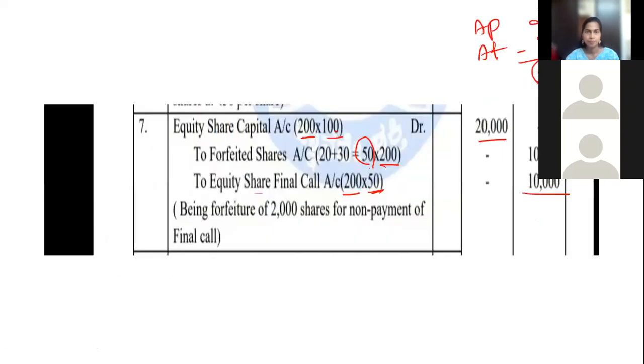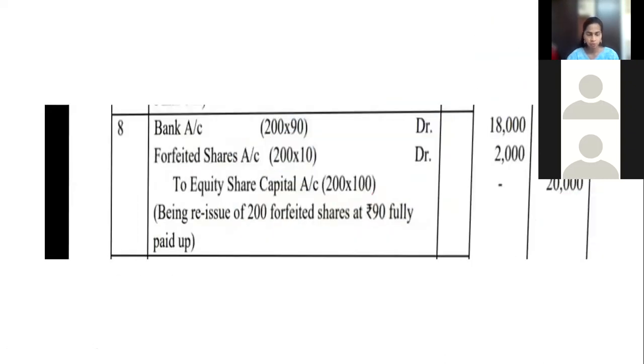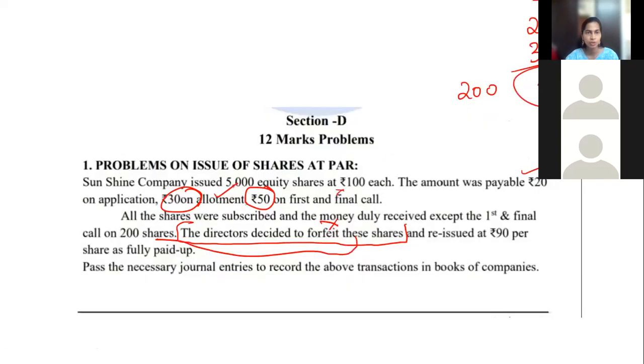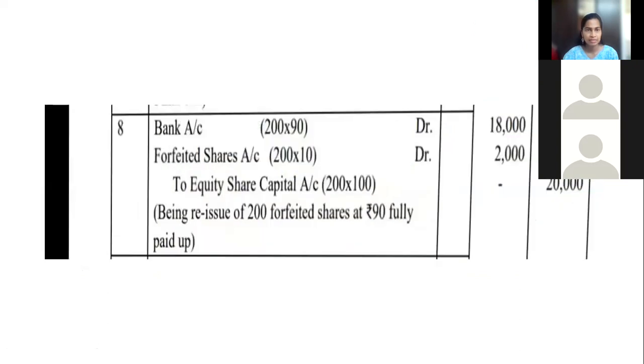Fine. Now the 8th entry, which I mentioned just now, is for this sentence in the question: reissued at 90 per share. Which shares are reissued? The 200 shares only. Someone did not pay the money on 200 shares, so the company is giving them to someone else. Lenisha has not paid, so Pallavi is purchasing, and the company is getting the money. That's why the entry will be like this. Money comes in because Pallavi is giving the money to the company. The company will deposit the money into the bank.